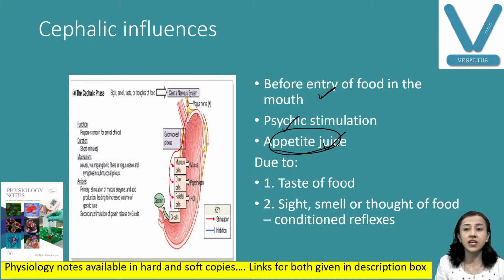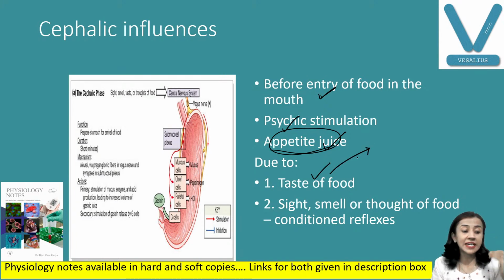And what is the cause here? Because we know the taste of the food previously, so reflexly, because we know the taste, this is a conditioned reflex, whether by sight of the food, smell of the food, thought of the food, or vision of the food. If we see some favorite food, we have salivary secretion, and in the same way gastric secretion. So this is known as a conditioned reflex. This is not inborn, that is, not available since birth.